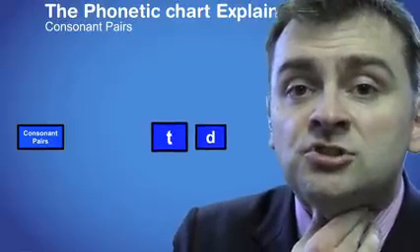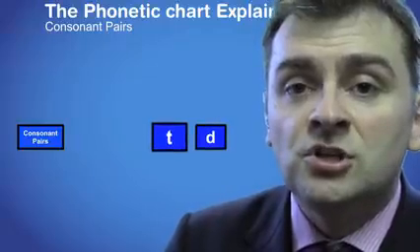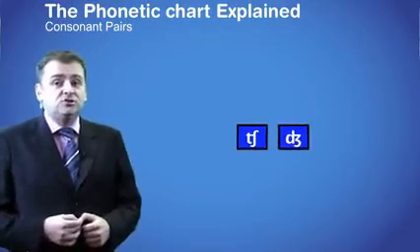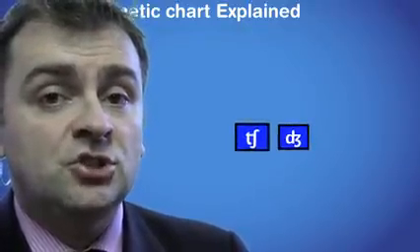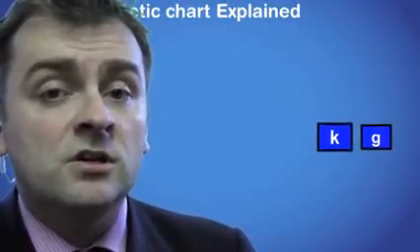D, t, d, t. And ch and j, ch, j. K, g, k, g.